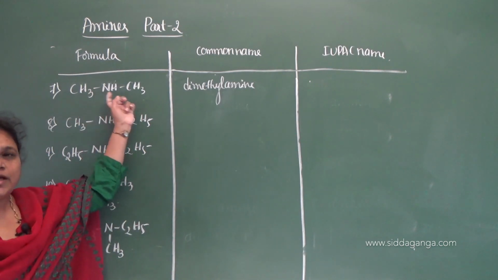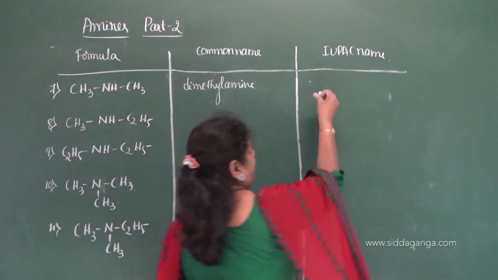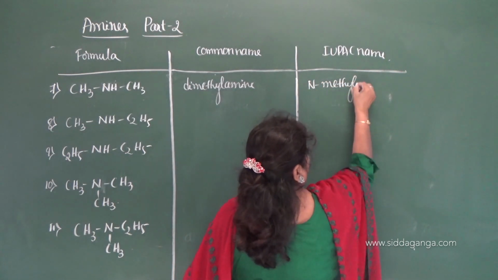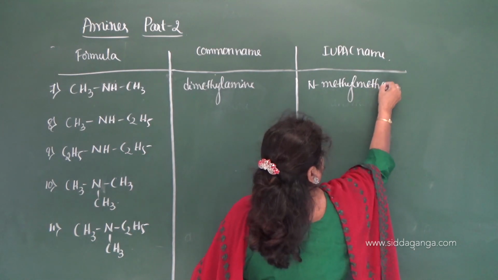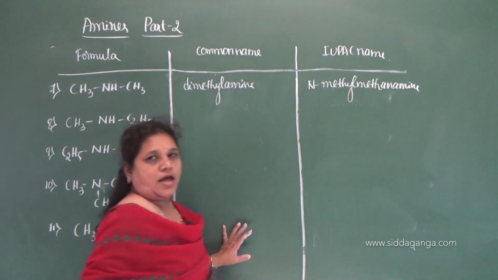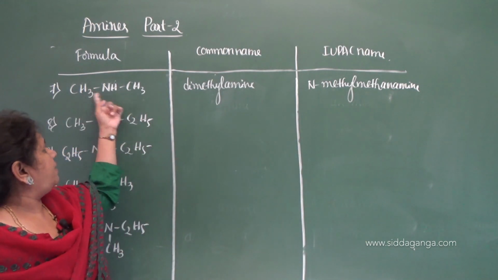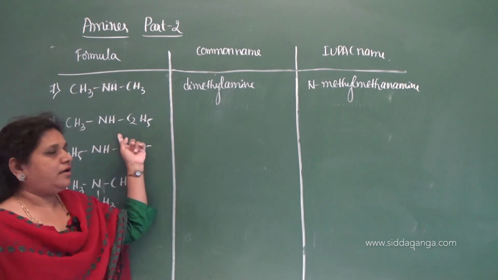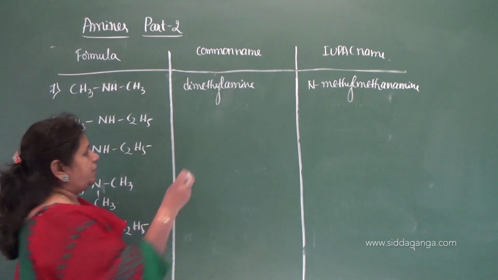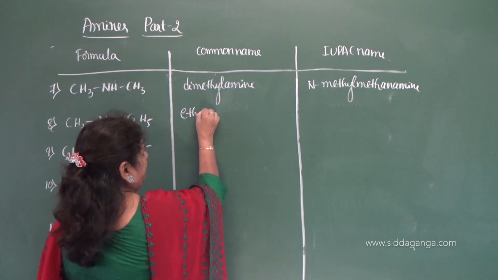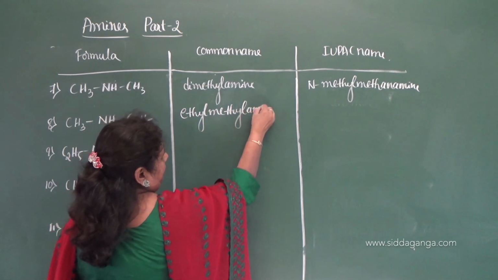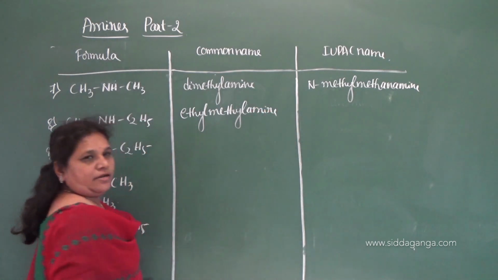Since both the alkyl groups are the same here, you name it N-methylmethanamine. But here two different alkyl groups are there, methyl and ethyl. We need to arrange them in alphabetical order: ethylmethylamine.